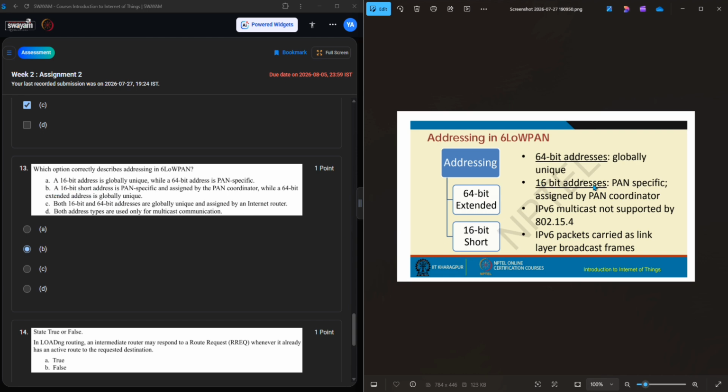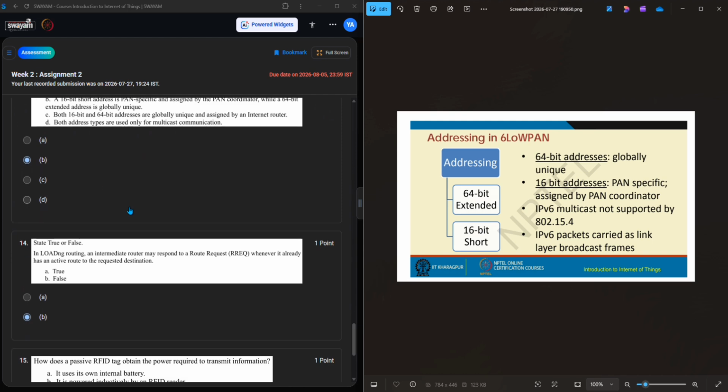The 16-bit address is a short address, right answer, and it is PAN specific. While a 64-bit extended address is globally unique, yeah, this is also right. Option B is right. Both 16 and 64-bit are globally unique? No, it's wrong. Both address types are usually the same? No, it's also wrong. Option B is the right answer.